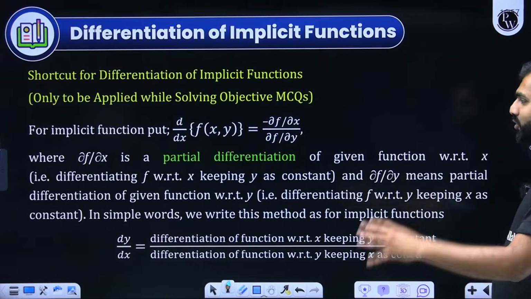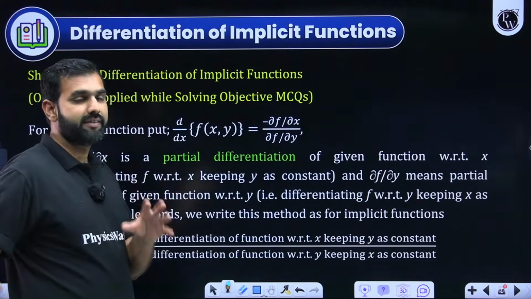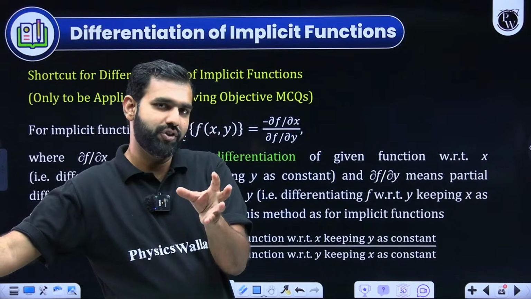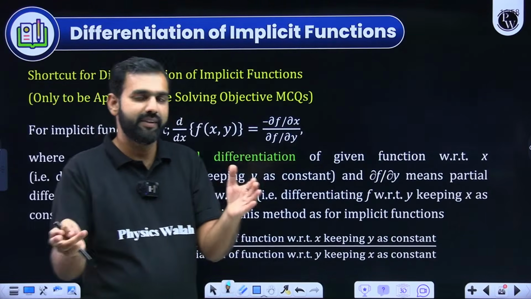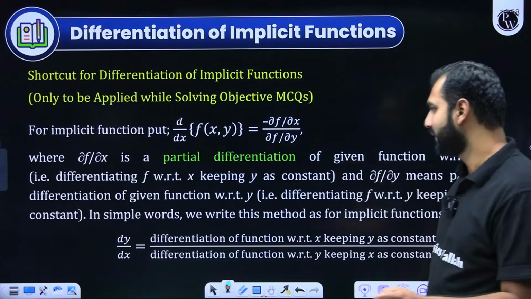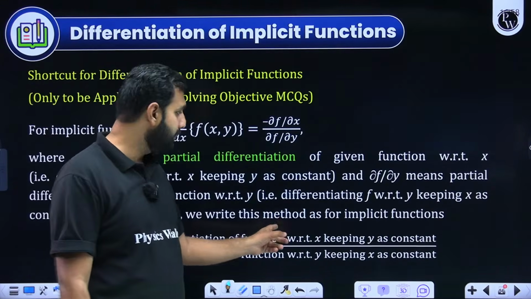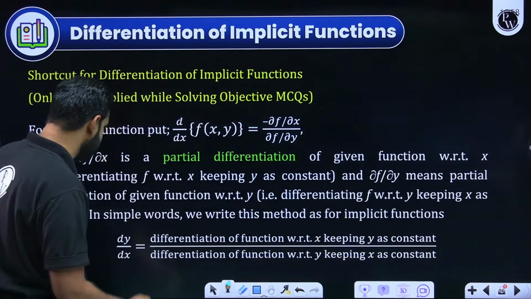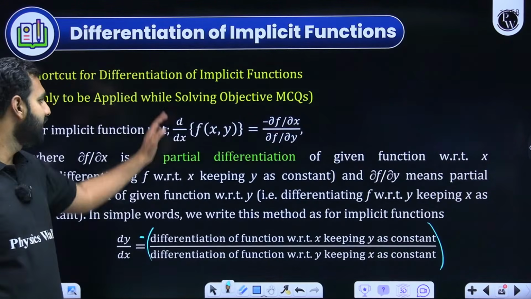Yes. This is a shortcut which I wanted to discuss with you all: how do you differentiate implicit functions? Implicit, I hope you know, for example, of a function, if x and y cannot be segregated or separated, and there you need to find the derivative. Now from LCD, we have moved towards derivatives, right? So how do we do it? I hope you remember. The short technique is, if I wish to find dy by dx, you differentiate the function with respect to x, keeping y as constant, divided by the differentiation of the function with respect to y, keeping x as constant, and there you take the negative of it. So the negative sign is missing from this theory, and that is your dy by dx.